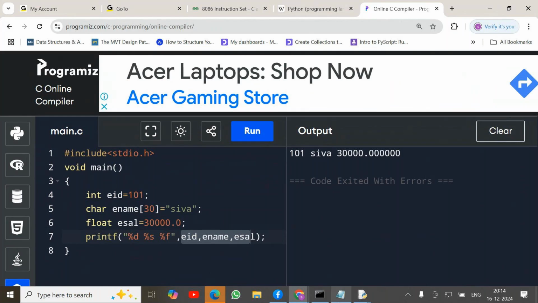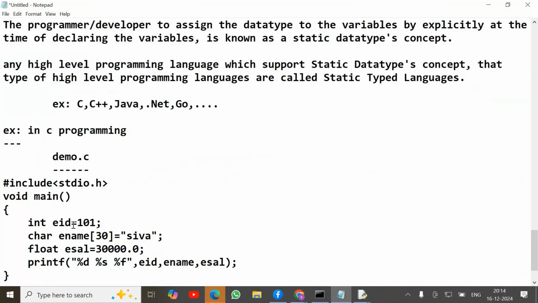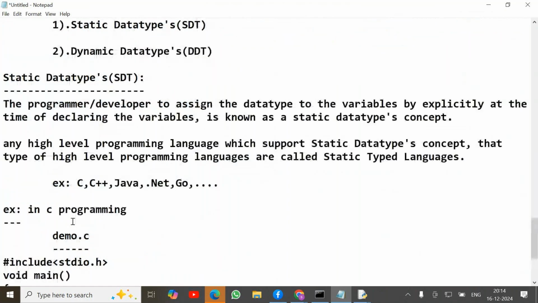Okay, next, observing very clearly, this is one example of the static data types concept. Now we are discussing the dynamic data types concept.